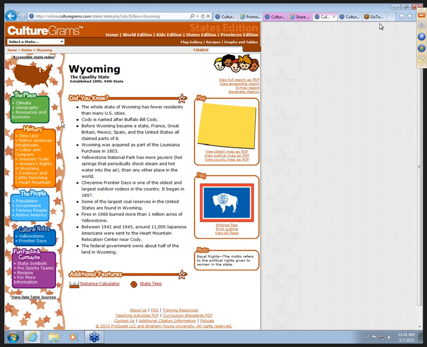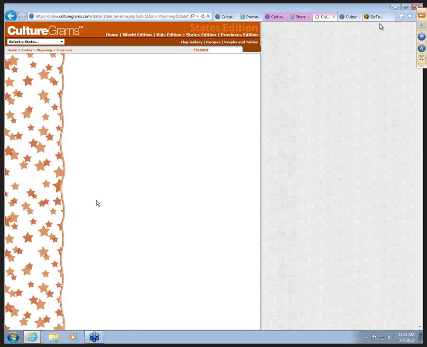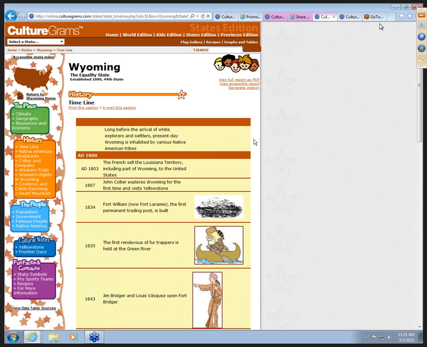And on the left-hand side, climate and geography information. They also include a timeline in history for the States Edition. They also have tidbits about history for that state, population and government information, famous people. And just like we saw with Pakistan, there are cultural notes. So for Wyoming, they're including Yellowstone and Frontier Days. So here's the timeline finally loaded up.